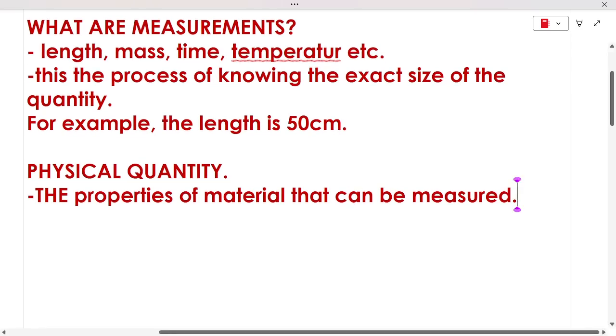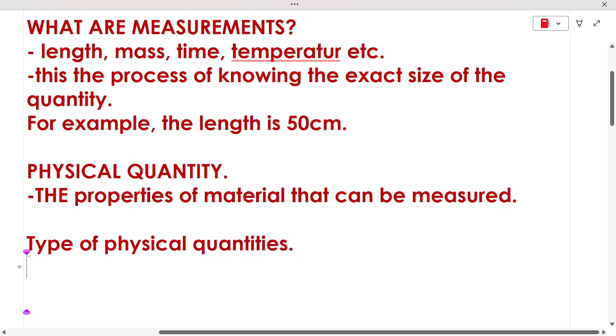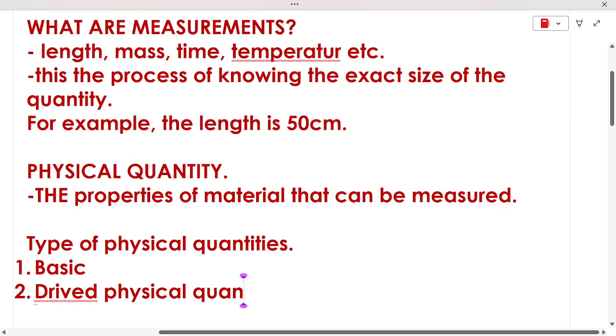All right, so let us talk about the types of physical quantities. Number 1, we have basic, or fundamental, quantities. Number 2, we have derived physical quantities.